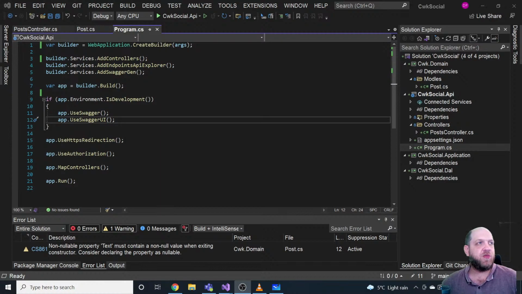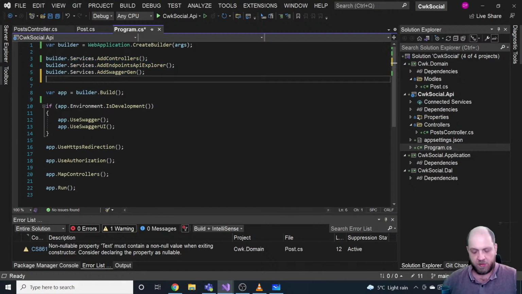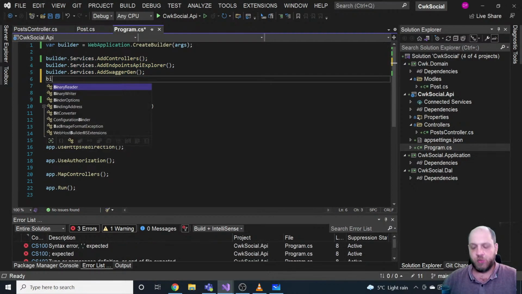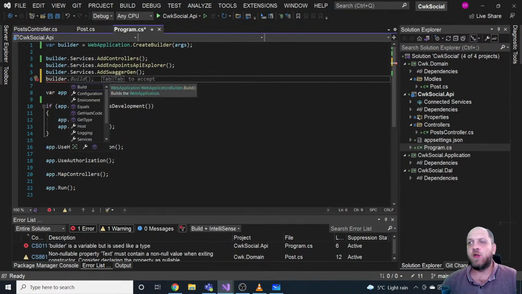And that's actually very cool, I would say, because it's very similar, from my point of view at least, with what we have in Express.js. You just get here a web application builder. On that builder, you configure a lot of stuff, like you can add your services, for instance. That's what we were regularly doing in the configure services method in the startup class. But besides that, you have here properties through which you can configure a lot of stuff.